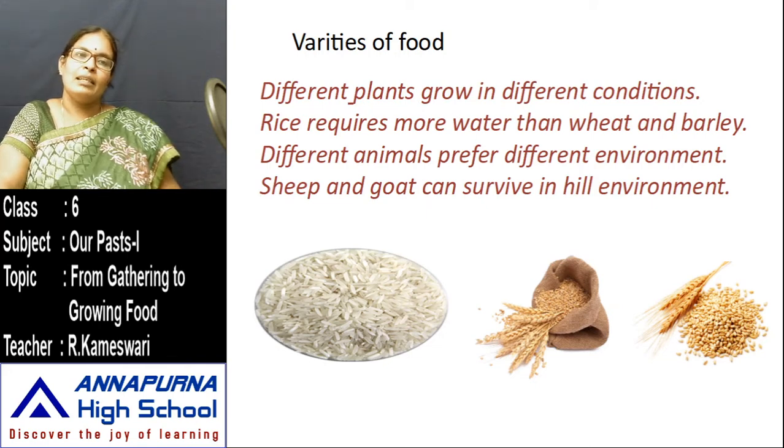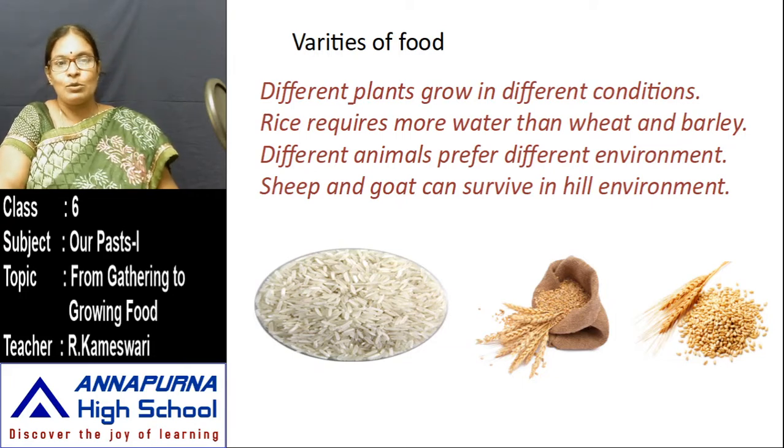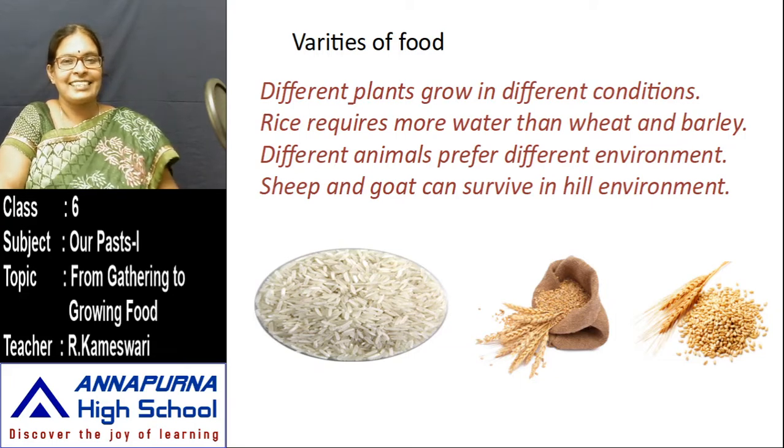At the same time, different animals prefer different environments. All the animals could not exist in all environments. Suppose the camel: camels live in desert areas. And walrus and polar bear live in the frozen areas. In hill areas, sheep and goat can survive. In forest areas, all the wild animals. Like that, each animal prefers a different environment.